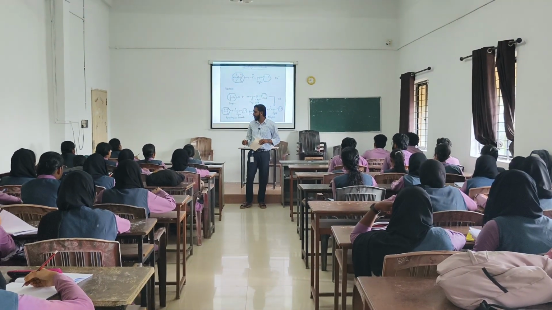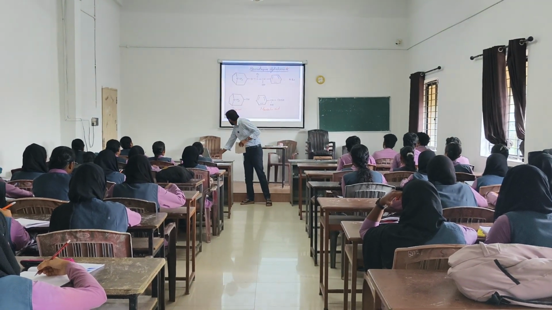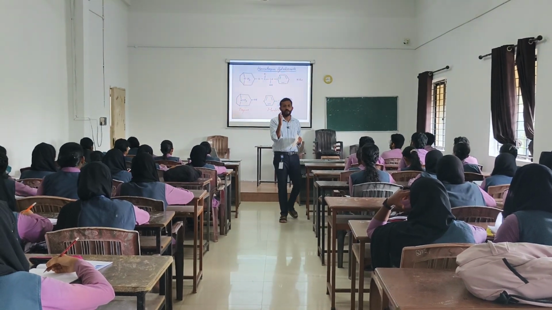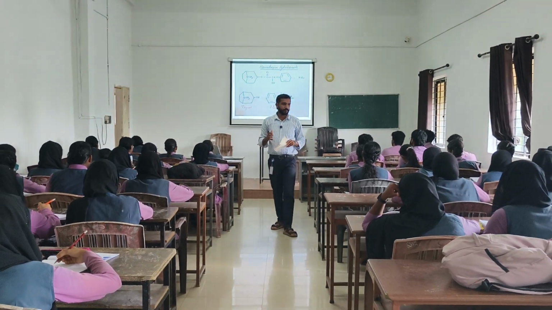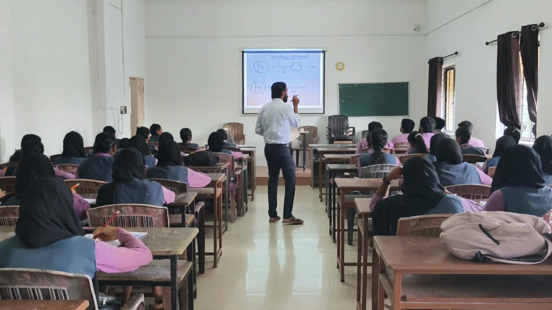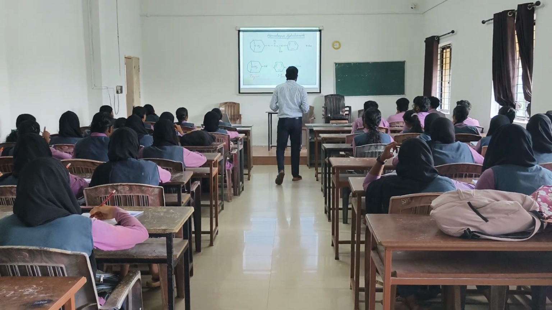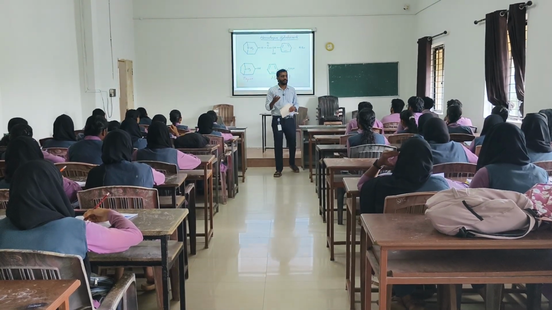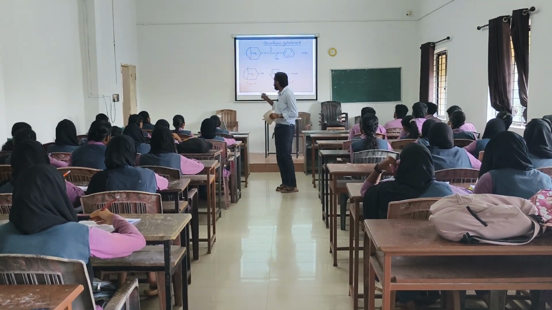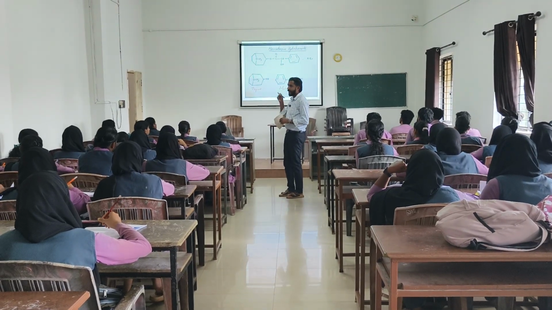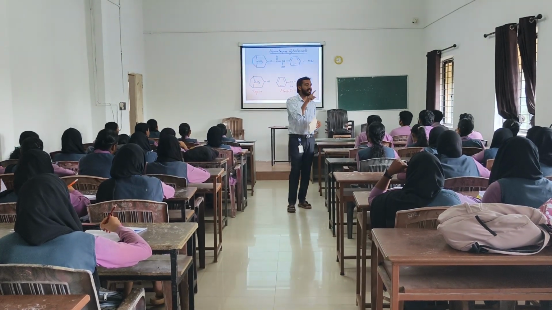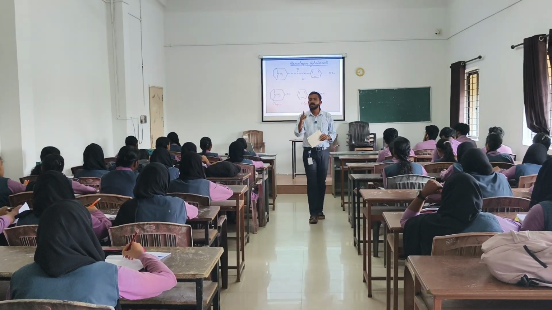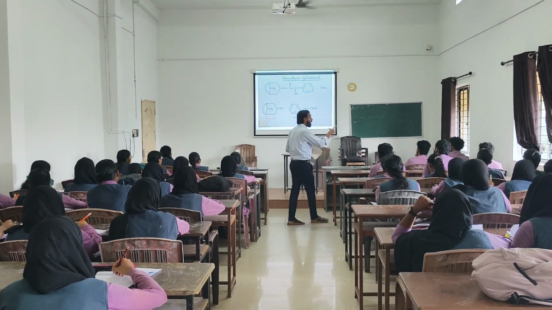The second drug is homatropine. What is the difference between the structure of homatropine and atropine? There is a single difference. In atropine, there is a hydroxymethyl group, CH2OH. Here, there is no CH2OH, there is only a hydroxyl group.